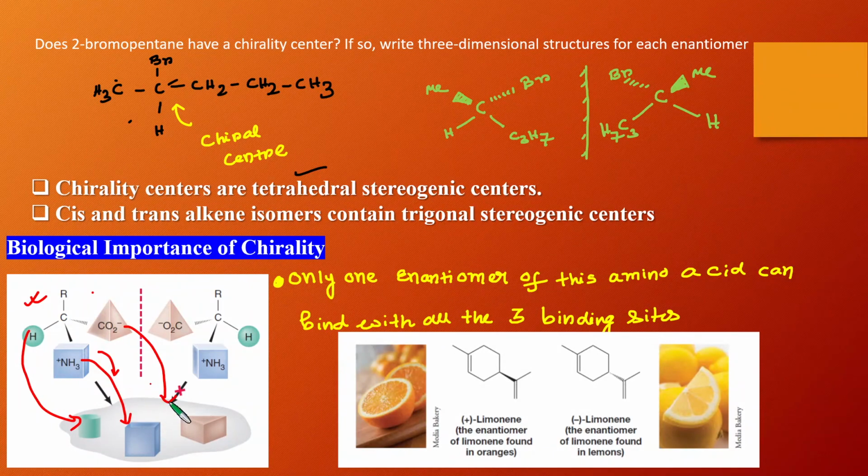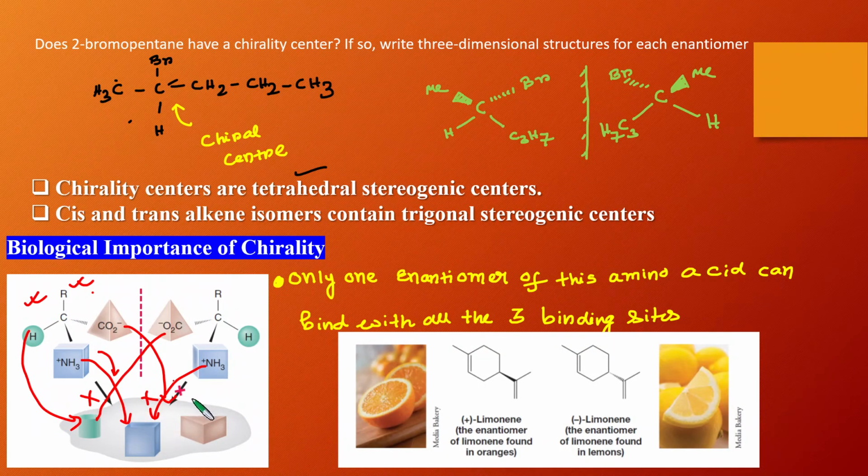It will be a perfect match for only this enantiomer. On the other hand, its mirror image will not react with this enzyme or substrate, because this portion will not match with this portion.